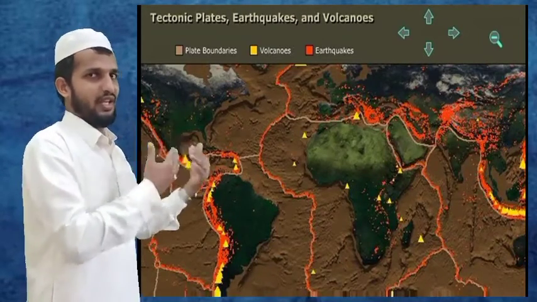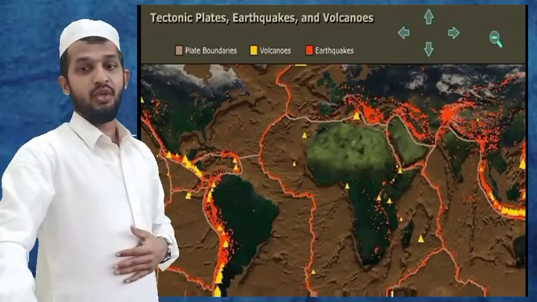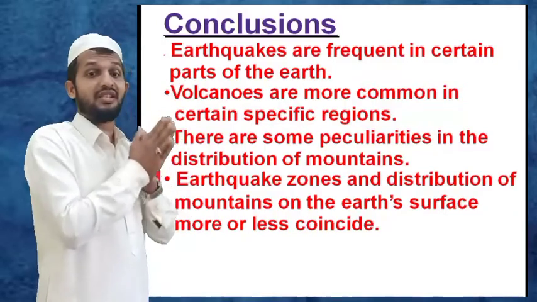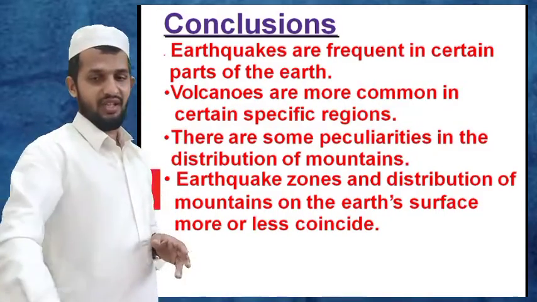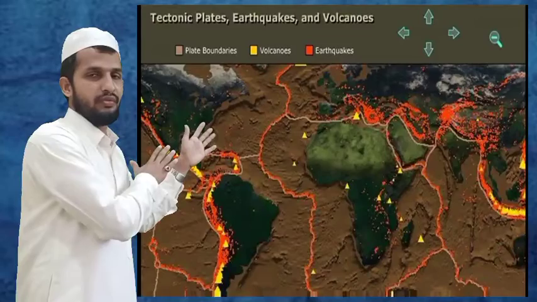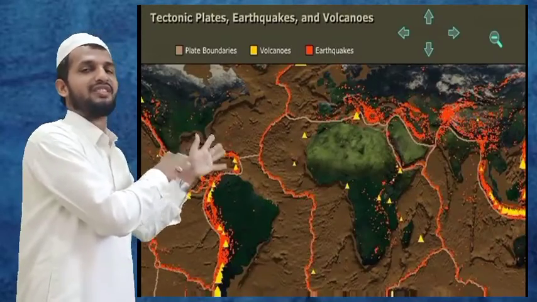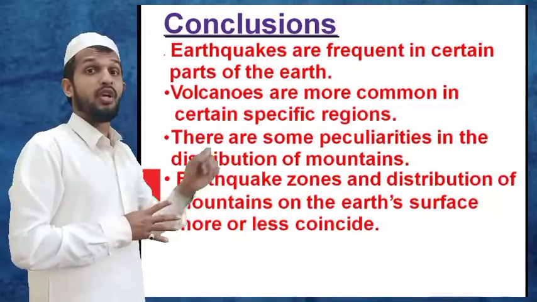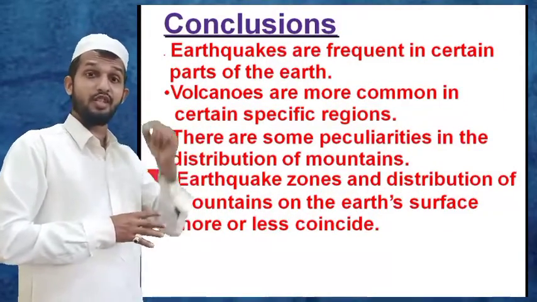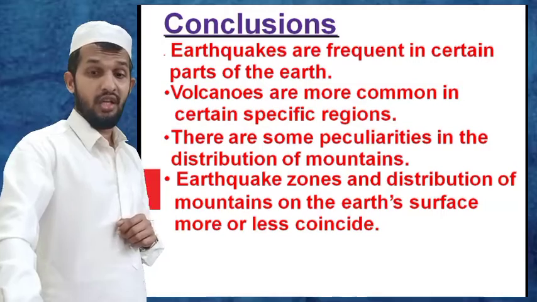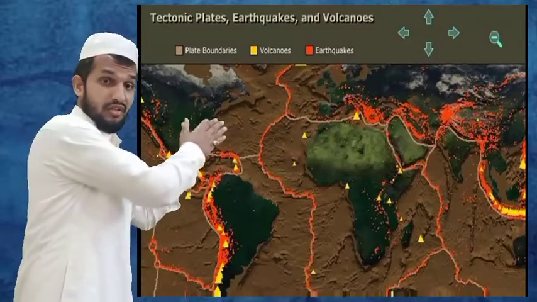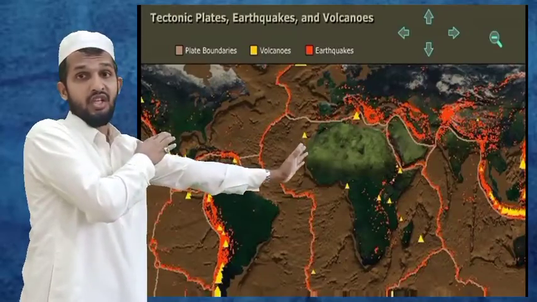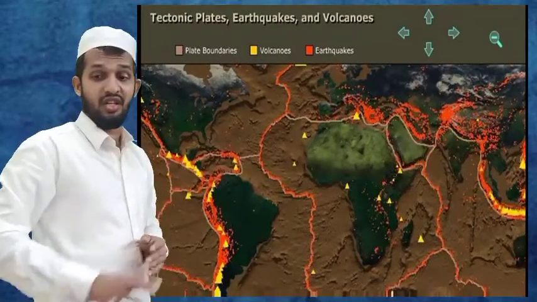So what is the conclusion of all these pictures? Earthquakes are frequent in certain parts of the earth. We can see earthquakes in most parts of the world, so it is very frequent. And the next one, volcanoes are more common in certain specific regions. You can see in this picture volcanoes in South America and the eastern part of Asia; these specific regions contain volcanoes.